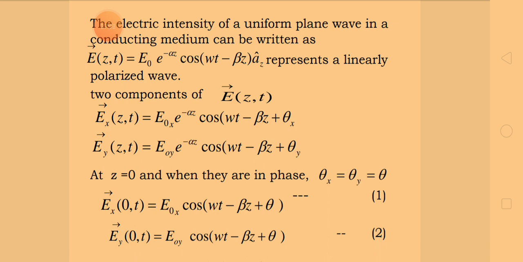And Ey of 0 comma t is equal to E0y e power minus alpha z cos of open bracket omega t minus beta z plus theta close bracket. Let me call it equation number 2. In these expressions, beta is the phase constant, z is the direction in which the electromagnetic wave is propagating, omega is the angular frequency, and t is the time coordinate.